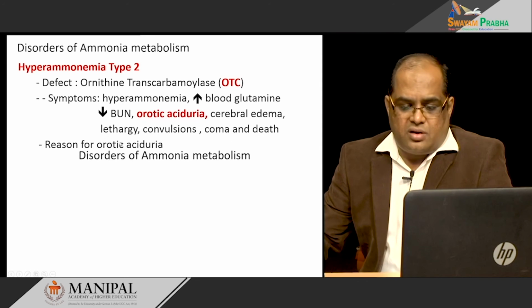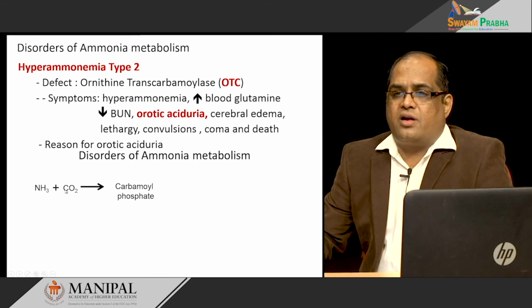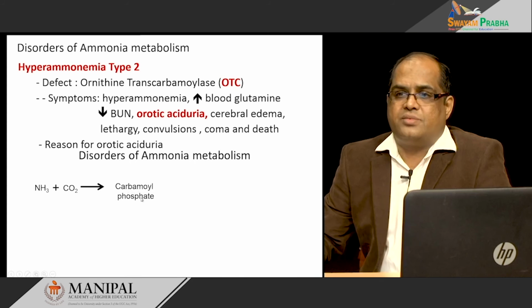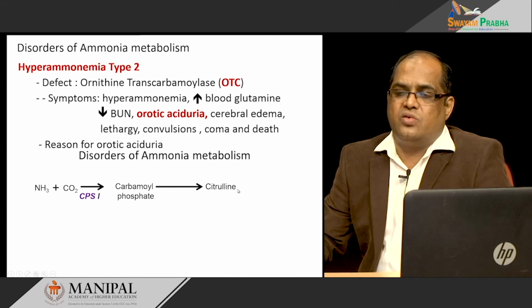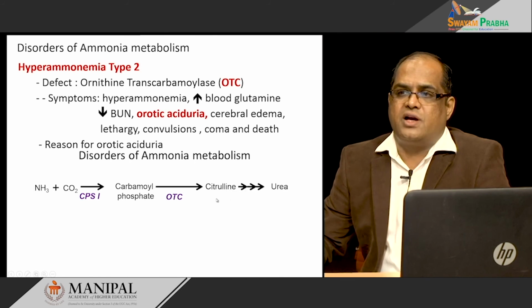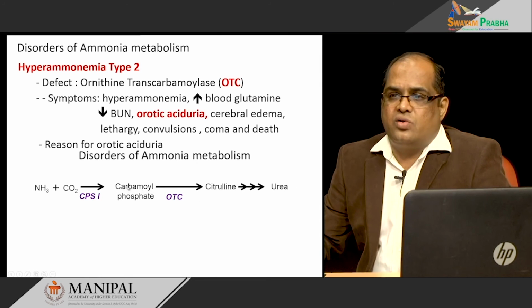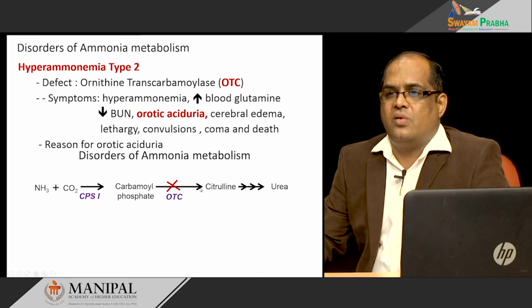So, what is the reason? Already I told, ammonia and carbon dioxide combine to form carbamyl phosphate by carbamyl phosphate synthetase 1, then it goes into the urea cycle, citrulline is formed by ornithine transcarbamylase, and the next reactions form urea. So, if there is a problem in this second reaction, if you put an X mark here, what happens?